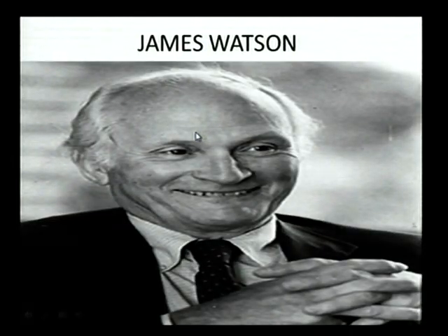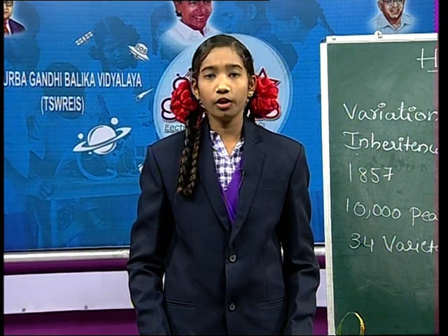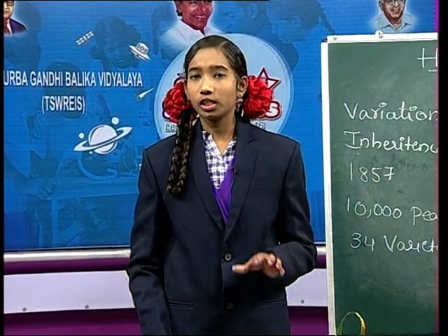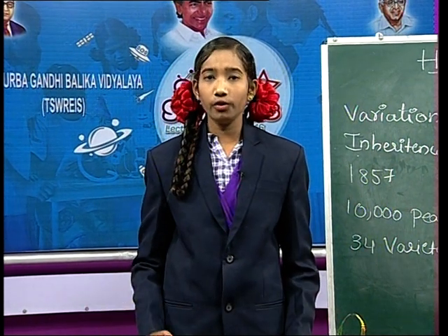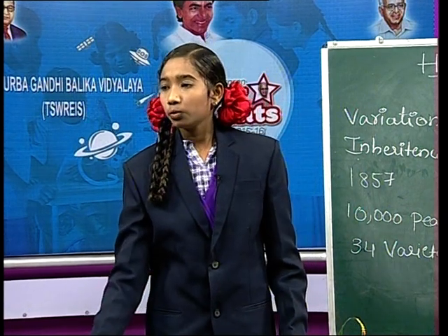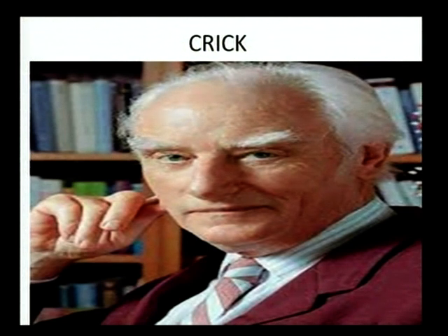And here see, friends, what Mendel called alleles are now called genes. A gene is a segment of nucleic acid, it is chemical in nature, and it leads to slight changes and then to variation. The DNA structure was given by James Watson and Crick. These are the two scientists who gave the detailed structure of DNA. Now let us see some more pictures of DNA.